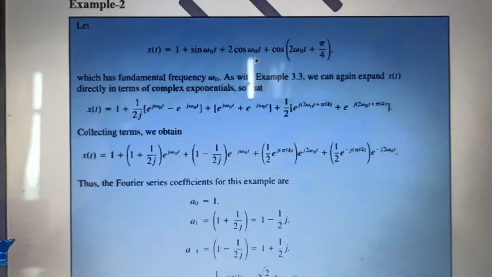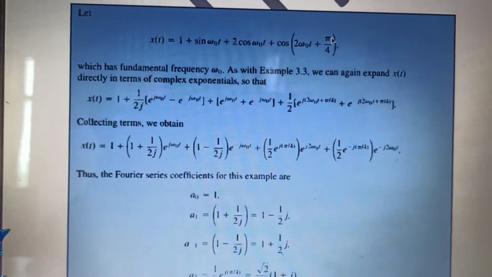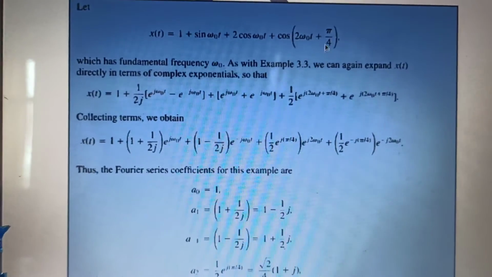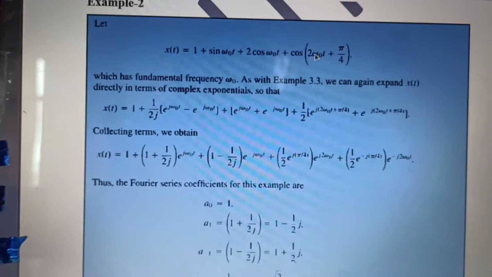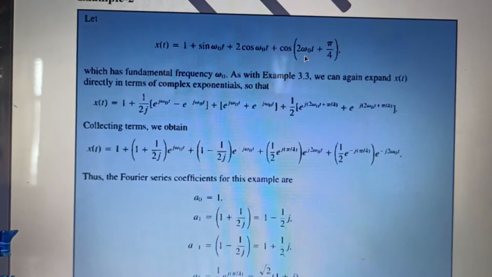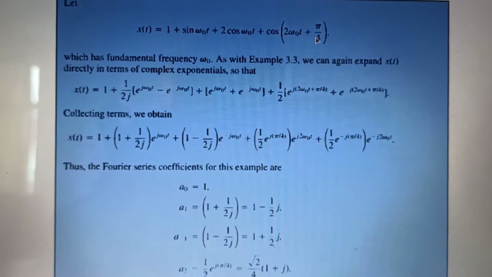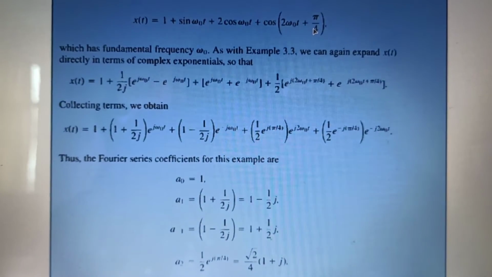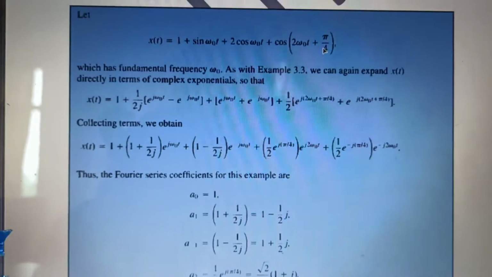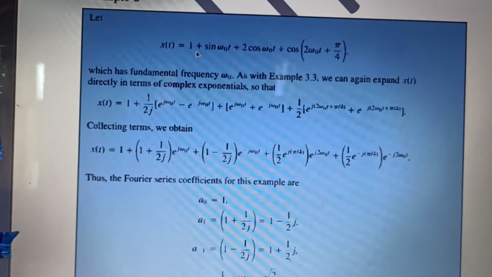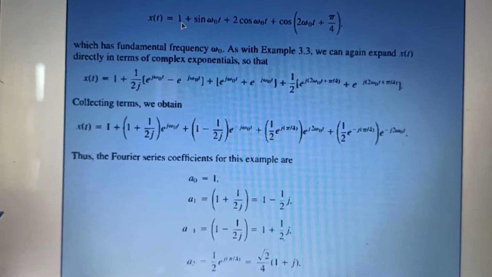Now, what is this? cos(2 omega naught t plus pi by 4). It is nothing but the second harmonic, omega naught t multiplied by 2. So it is the second harmonic of omega naught t advanced by an angle of pi by 4. Is it clear? Leading by an angle of pi by 4. And this is cosine. Now 1 is the average value.